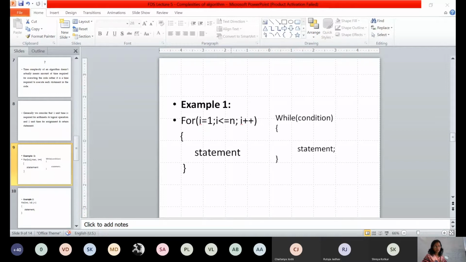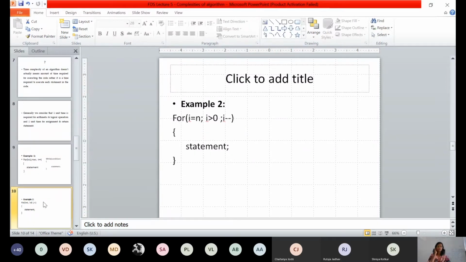Okay, so see, now in the second slide, again there is one for loop wherein I equal to n, I is greater than 0, I minus minus, and inside the for loop there is some statement. Can you tell me what will be the time complexity of this code? Tell me the time complexity of the code on the screen. Will it remain big O of n? Big omega? No.